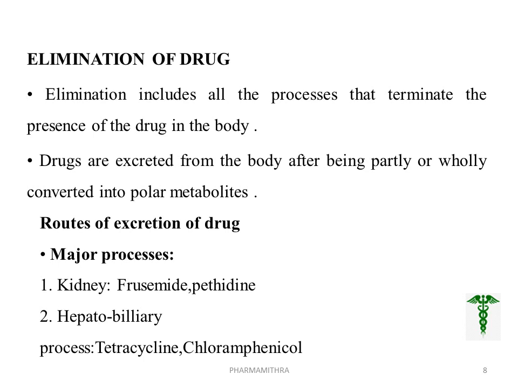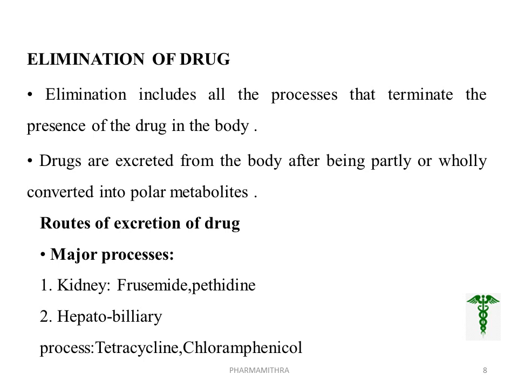Normally, the amount of drug or its metabolite present in urine is the sum of the processes: glomerular filtration, tubular reabsorption and tubular secretion. The drugs are excreted from the body after being partly or wholly converted into polar metabolites.